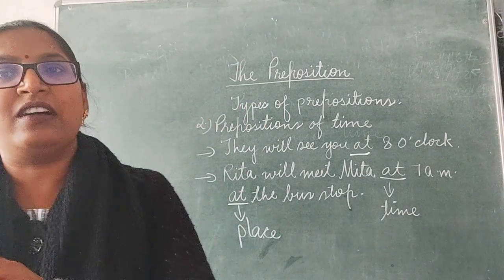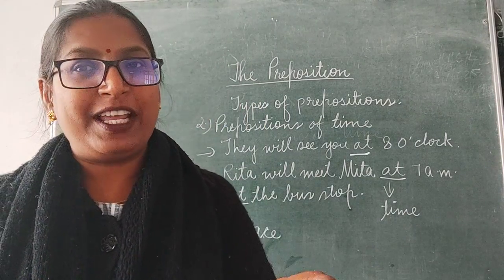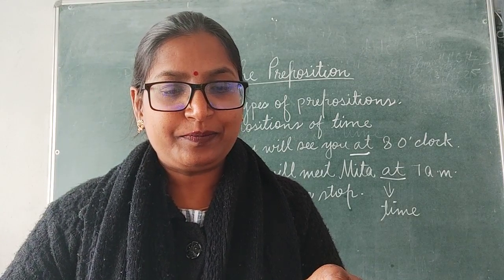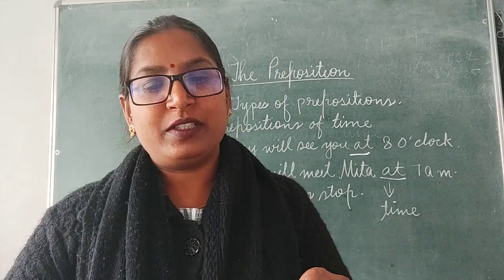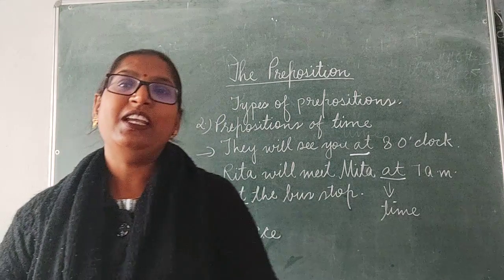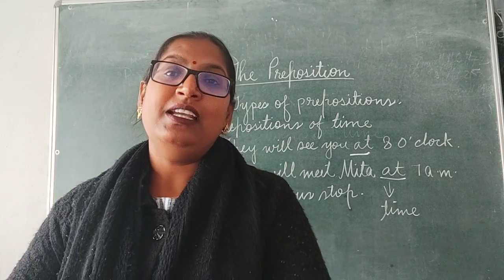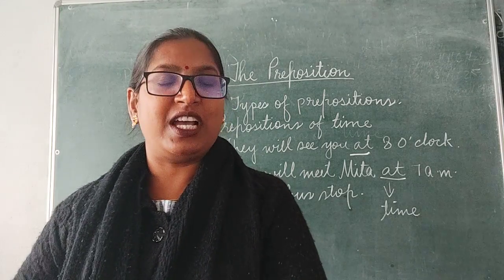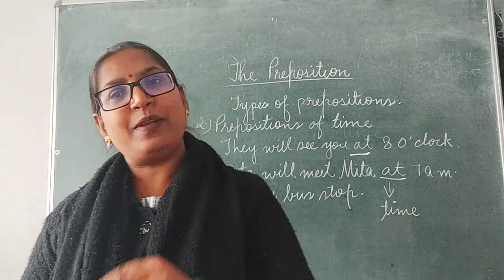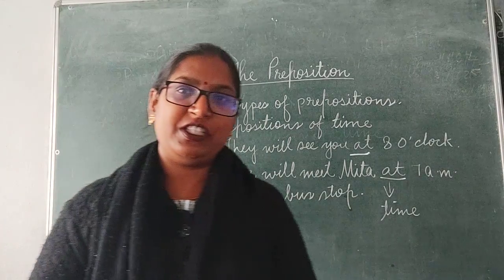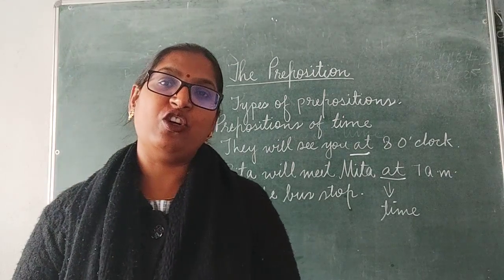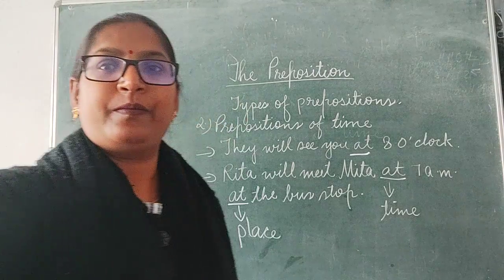So in is a preposition of place in this sentence. But if I say in summer, in the morning, in these phrases the preposition in indicates a time. In the morning, it tells us about the time. So the same preposition can be used as a preposition of place and also as a preposition of time.